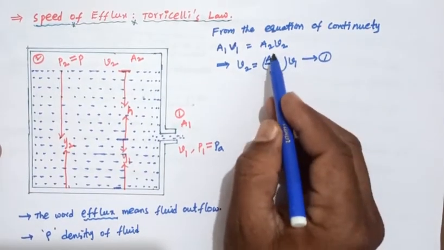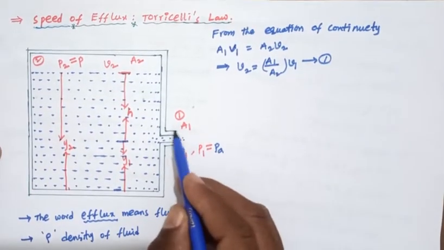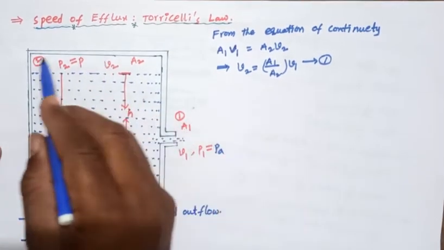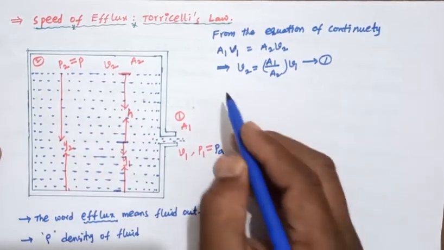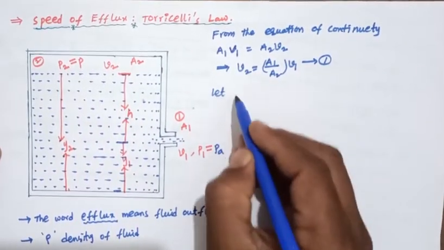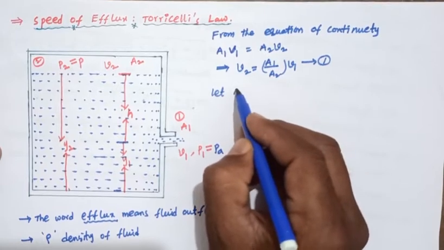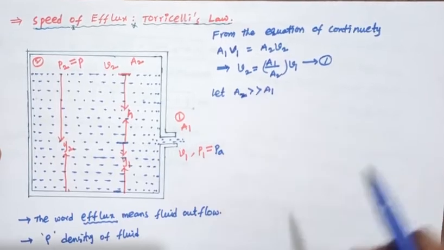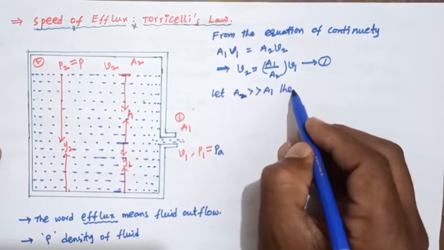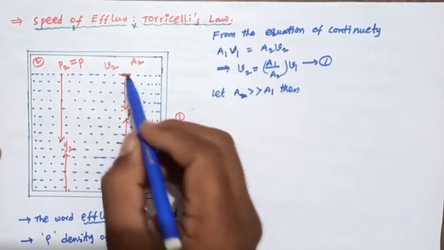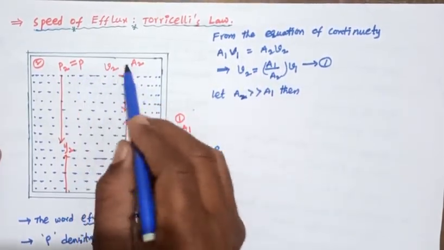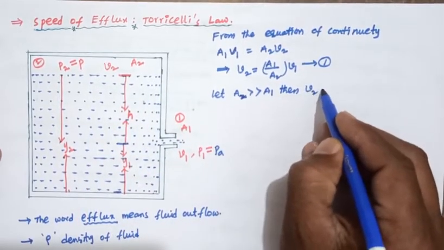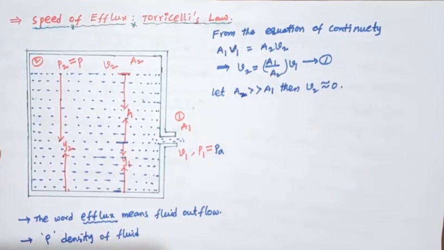Here A1 is the area of the small hole, which is very small, and the tank area is larger. So let the area of the tank be much larger than the area of the hole. Then the velocity of fluid in the tank is approximately equal to 0.